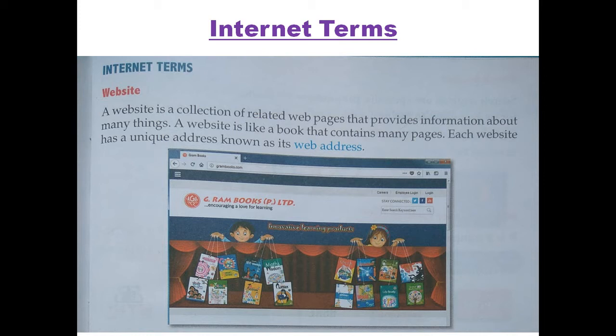When you open a book, you get information, and this information is printed on pages. In the same way, a website has so many pages. These pages are called web page or web pages. Fine. So this collection of web pages is called website.